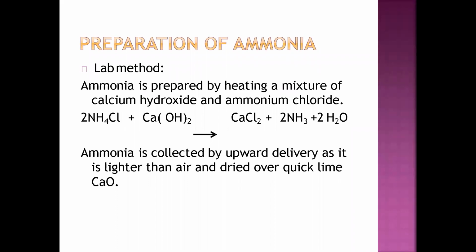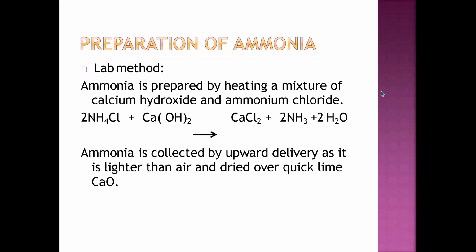Quicklime, I think you are familiar, is tuna, the whitewash. If you want to dehydrate your gas, you have to use quicklime. It will absorb all the moisture from this ammonia gas, and you will get a dehydrated gas. Since it is lighter, it just moves in the upward direction. So you have to collect it in a separate test tube by placing one test tube over another. All right.